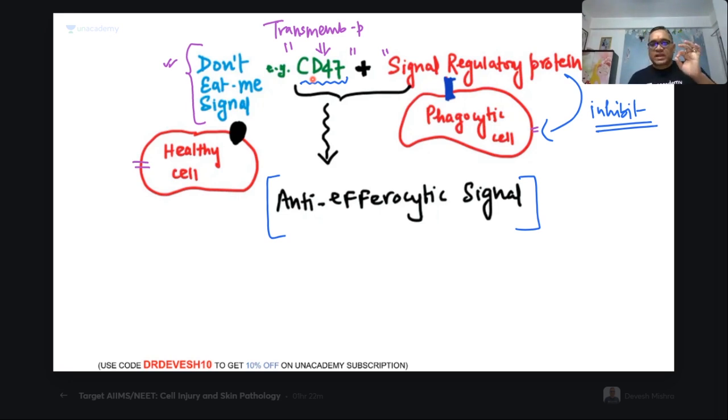Now you understood, healthy cells have CD47, and it combines with signal regulatory protein alpha. This is another receptor on the phagocytic cell, and this receptor is for combining with CD47. After that, they inhibit the phagocytic cell, and they will not allow any kind of phagocytosis or efferocytosis. That is why CD47 is also called an anti-efferocytic signal, right? Now you all understood? Fine.